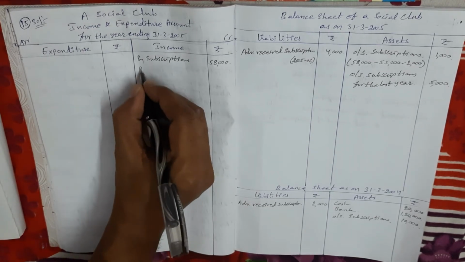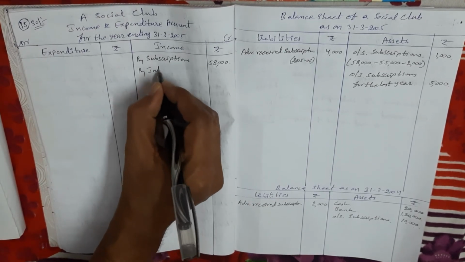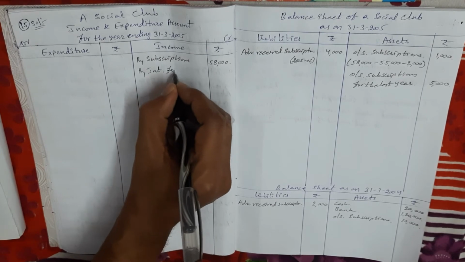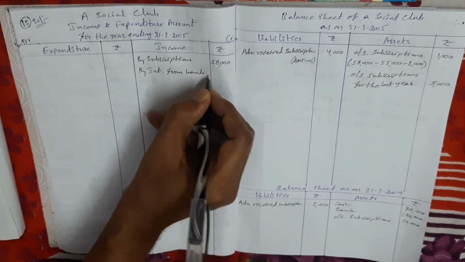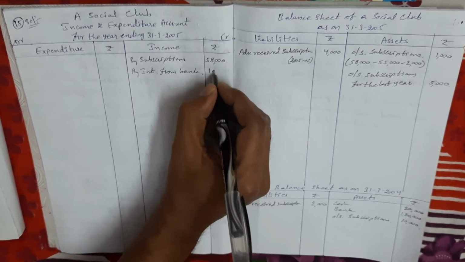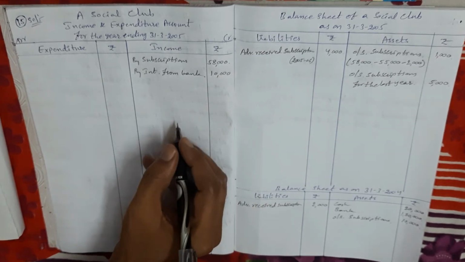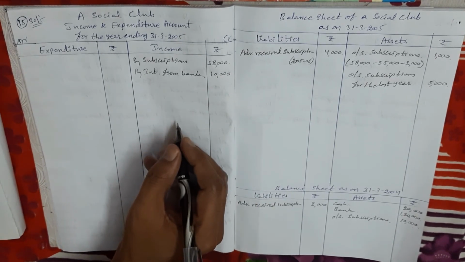Next, interest from bank. Then income and expenditure account credit side. Interest from bank 10,000 rupees. Next, sale proceeds of old furniture 20,000 rupees.